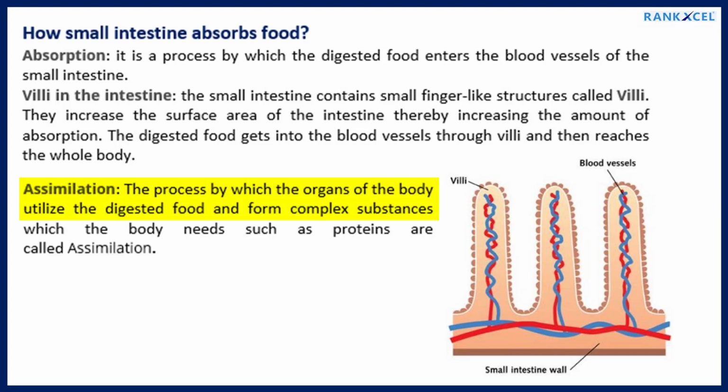Assimilation: the process by which the organs of the body utilize the digested food and form complex substances which the body needs, such as proteins, is called assimilation.